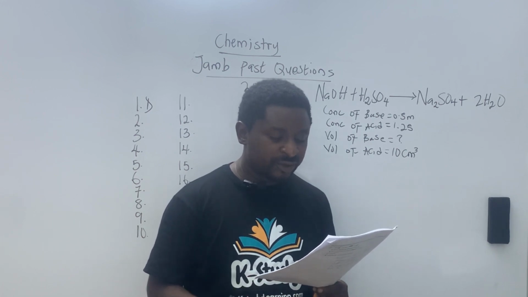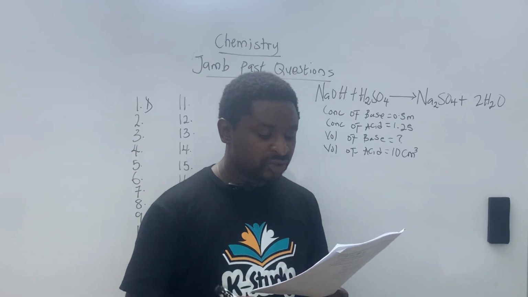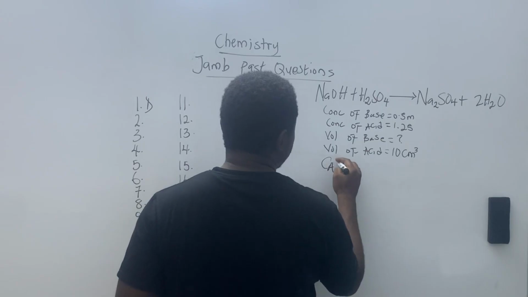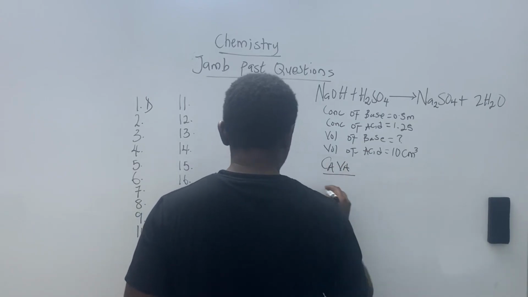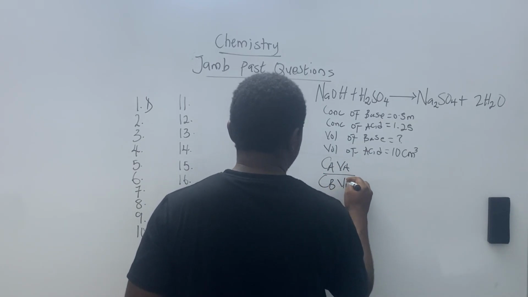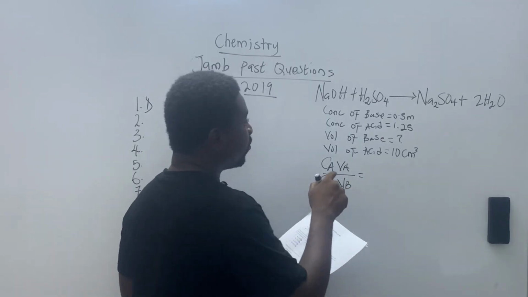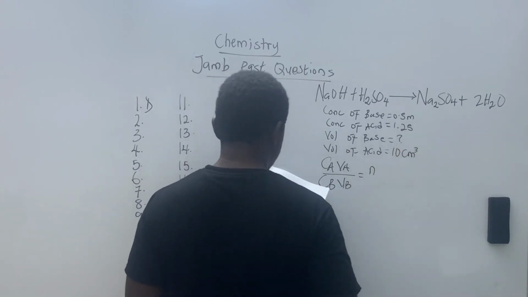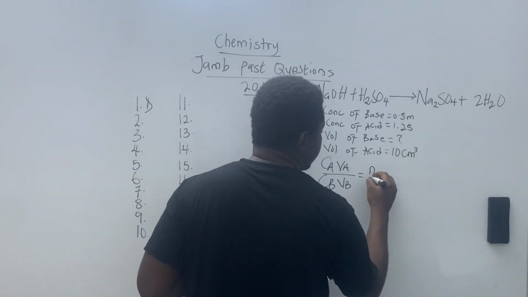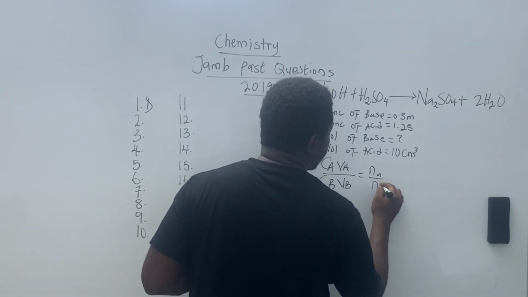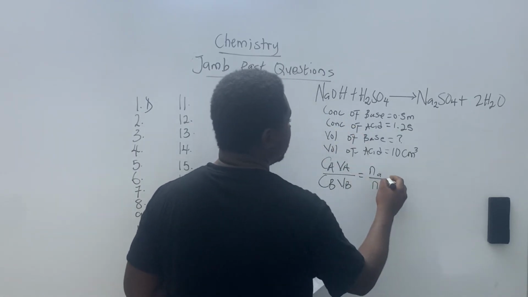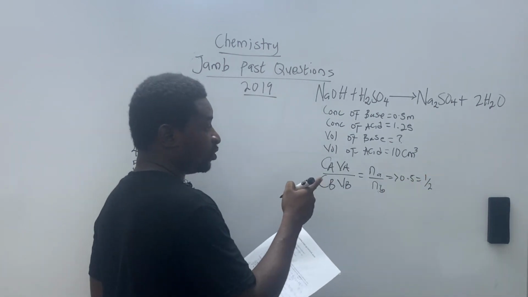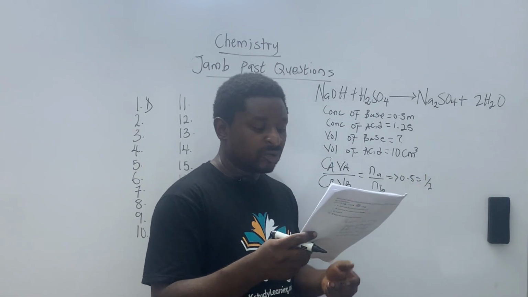Since there's no volume for the base, we go straight to solving. Whenever you solve, you have CAVA over CBVB. Now there's something called the Na and Nb, which talks about the mole ratio of the acid and base, which here is 1 over 2.